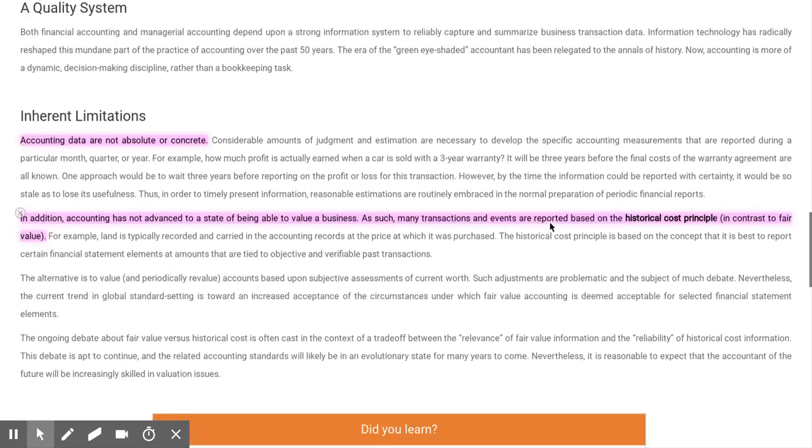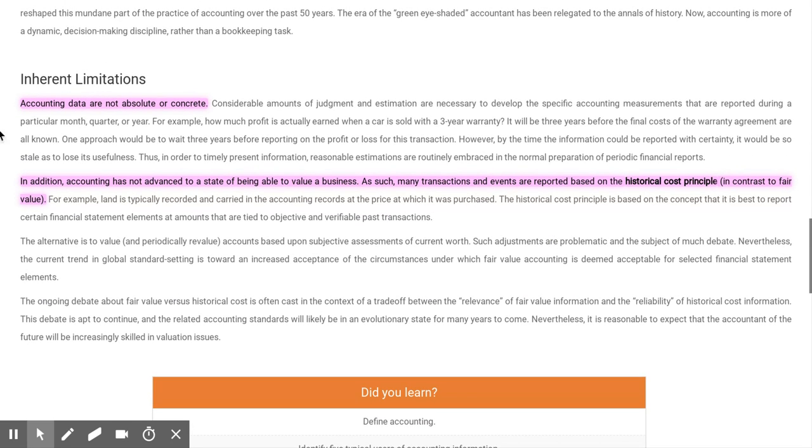The other thing I want to point out about accounting information is what's in this paragraph here. Accounting data are not absolute or concrete. We talked about the limitations of accounting data in class today. We can only really measure things that have a cost. How do we measure the feeling someone has when they come into our restaurant? Well, we really can't. But we can measure how much our interior decorating cost.